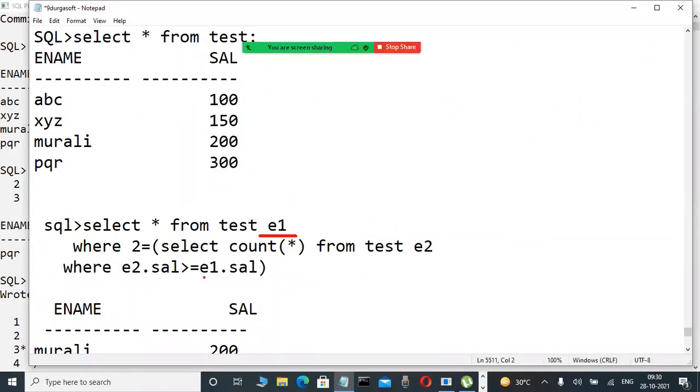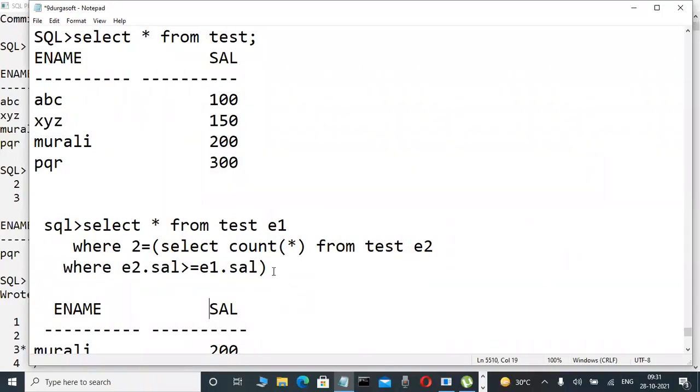The parent query alias name is there. Is that alias name used somewhere or not? The child query alias name is actually not required, but I am writing it for newcomers. Now write this query.